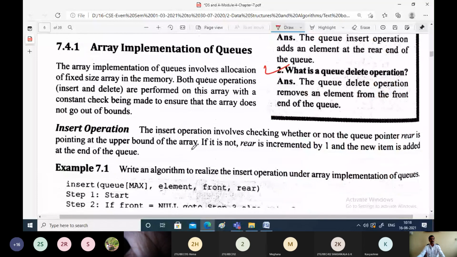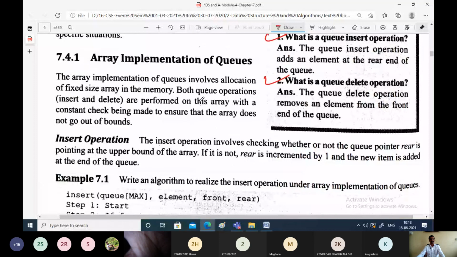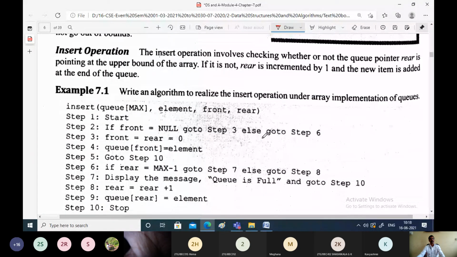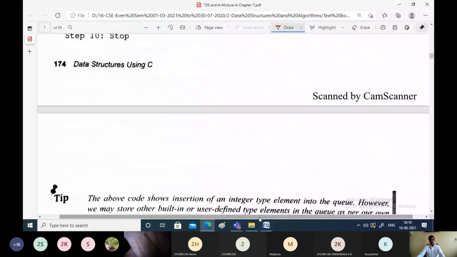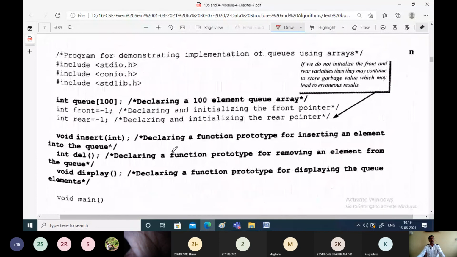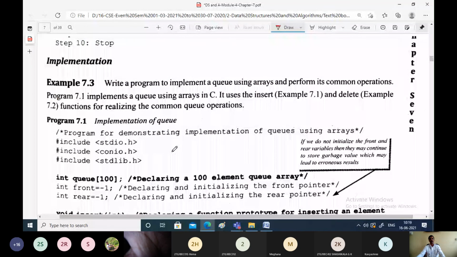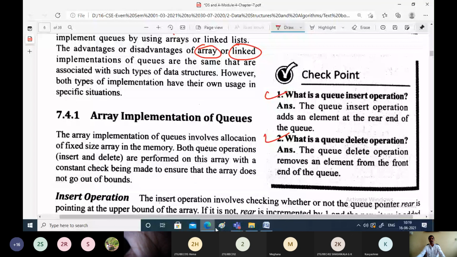So I feel this has to be covered in the next class. Because along with this implementation, if we cover the theoretical algorithms and then the program, both together, on the same day, it will be good, because we have only 10 minutes left. I'll stop the class now.